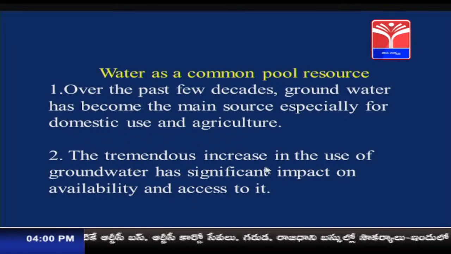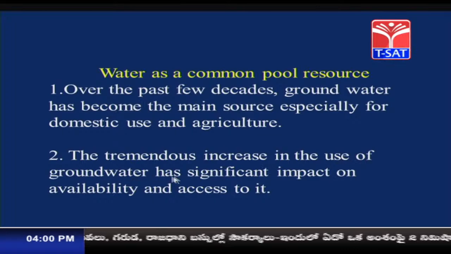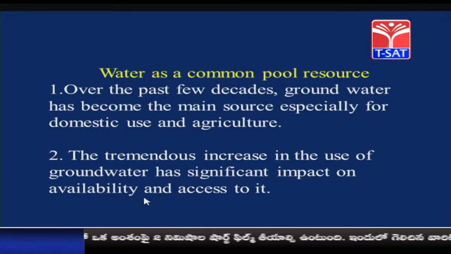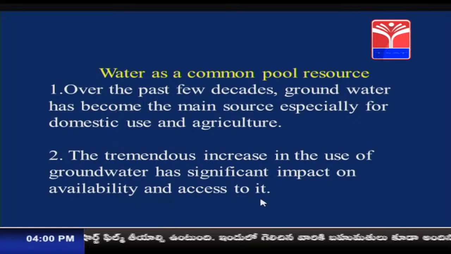The tremendous increase in the use of groundwater for domestic use, irrigation, that is agriculture, and industrial purposes has a significant impact on the availability and access to it.